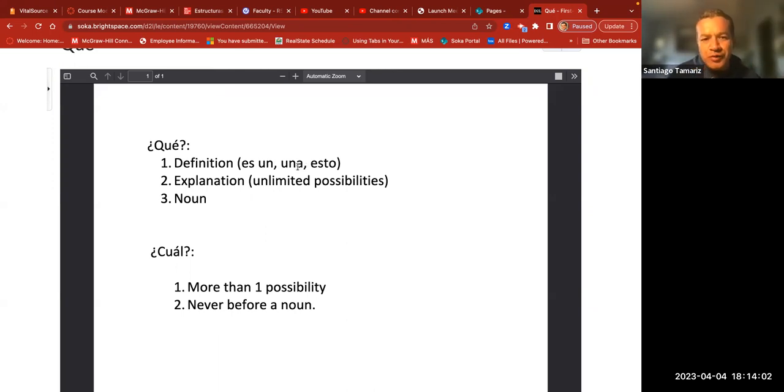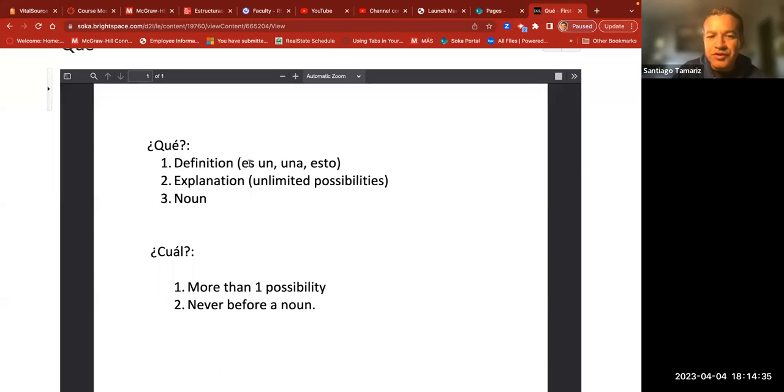So we're going to use qué, number one, when we're talking about definitions, and the key words are the verb to be and indefinite articles like una. You can see also unos or unas, and esto. These are the two most common because normally you ask for a definition of one thing. What is a book? What is a table? What is a student? What is a planet? So this is the first possibility.